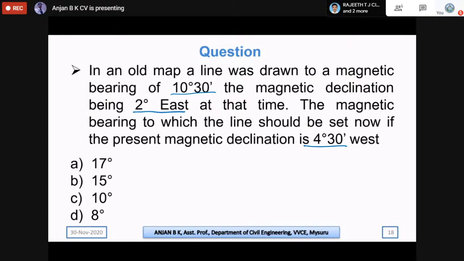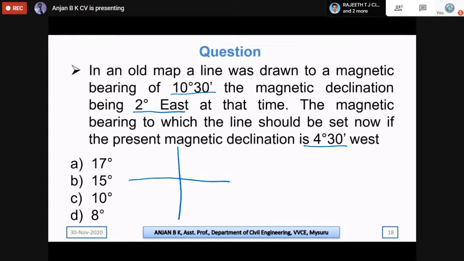So we need to divide this into two parts. At the old time it had a 2 degree east error, now it is 4 degree 30 minutes west. So the declination has varied. So in the first part,